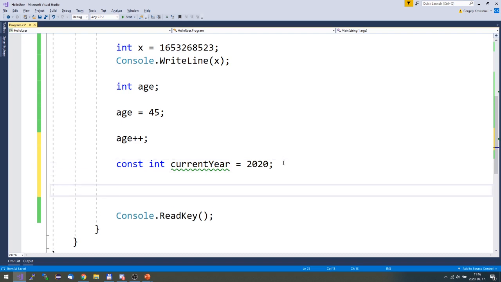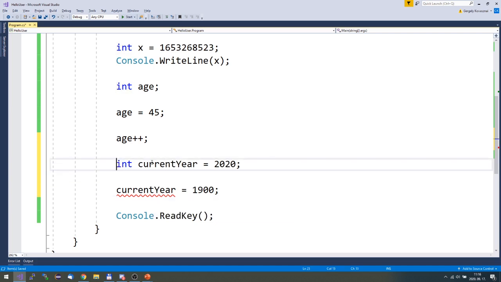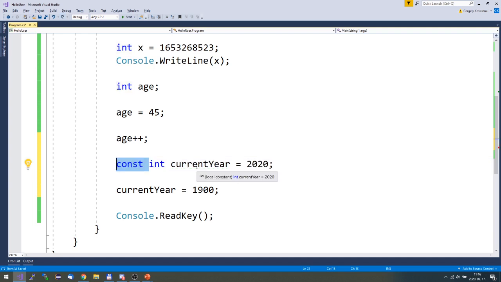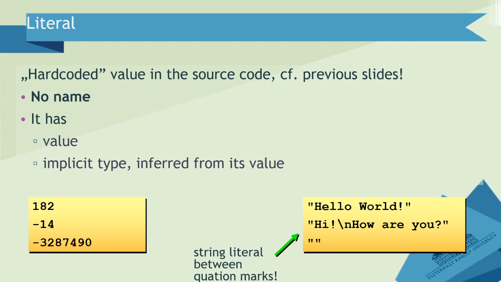If you know that you won't change this value in the future, just turn it into a constant like this. And well, whenever anyone tries to change this value to something stupid like this one, this will be prohibited. Without the const keyword, anyone can do that, but with the const keyword, you basically restrict the usage of this constant, right? So sometimes we need to introduce constants as well. Okay, let's continue.